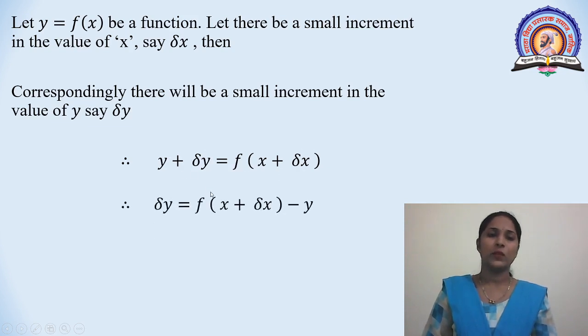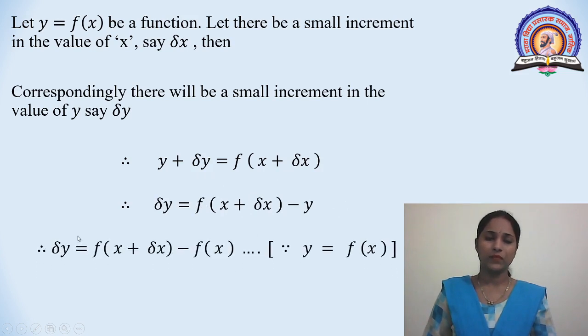Taking y to this side, that is minus y, delta y is equal to f(x plus delta x) minus f(x), since y equals f(x).